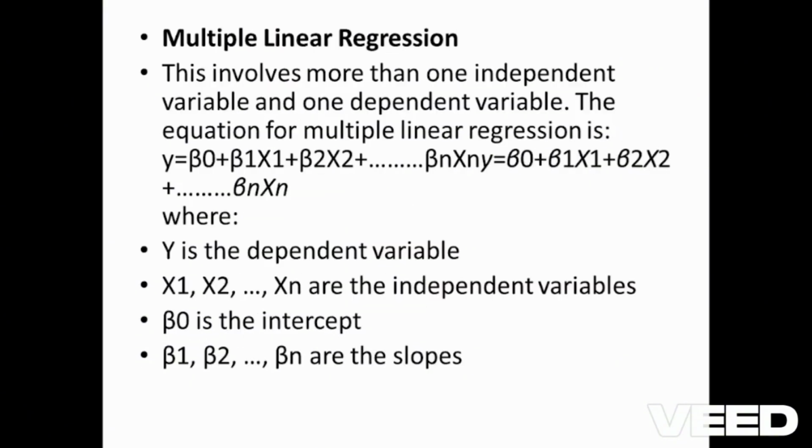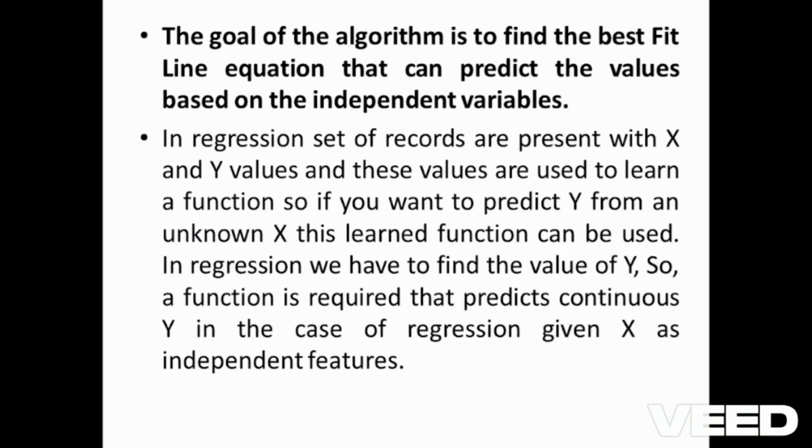Next we are going to see that the goal of the algorithm is to find the best fit line equation that can predict the values based on the independent variables. In regression, a set of records are present with x and y values and these values are used to learn a function. So if you want to predict y from an unknown x, this learned function can be used. In regression we have to find the value of y. So a function is required that predicts continuous y, given x as independent features.